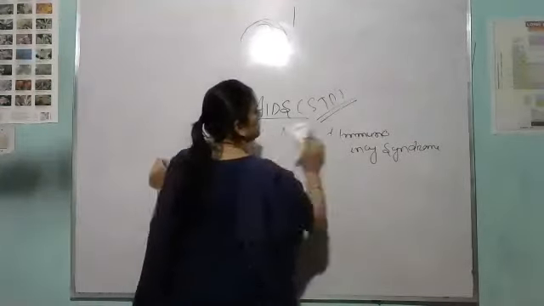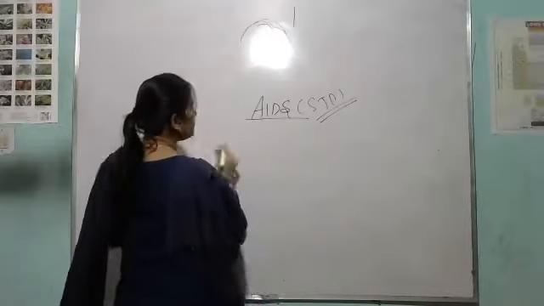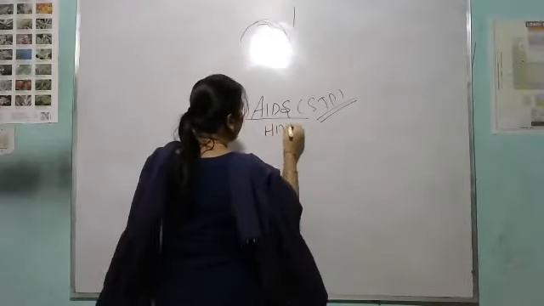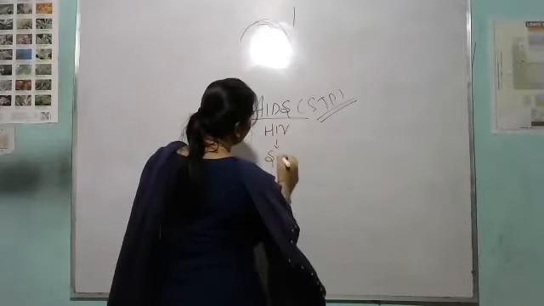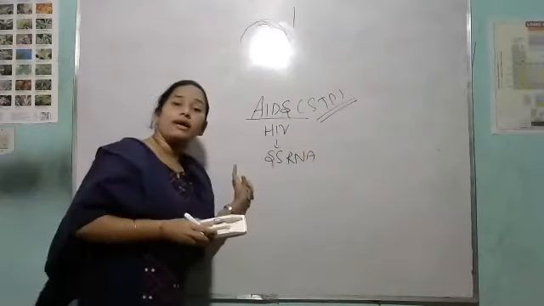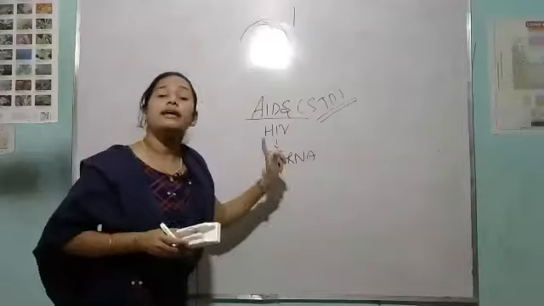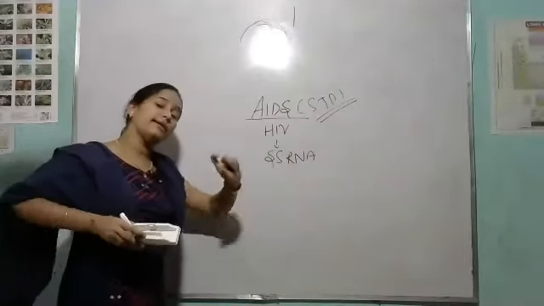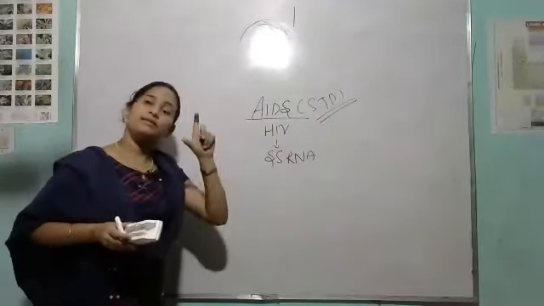See, the HIV virus has single stranded RNA. Clear? That means the RNA present in the HIV virus is single stranded.